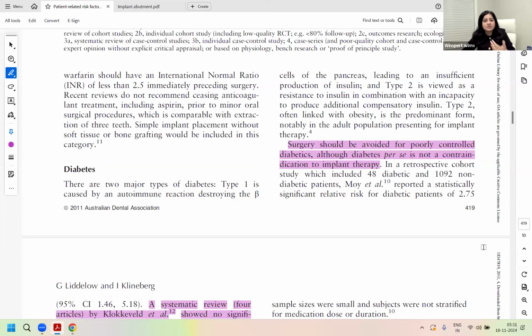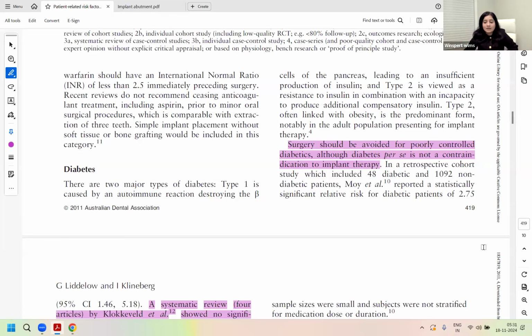More than 7%, 7.5, 8%, 9% HbA1c, all are poorly controlled diabetes, and they would be contraindicated for surgery till their diabetes gets controlled. Is that correct? So poorly controlled diabetes would be a contraindication for the surgery, but not for an implant for good. Is that right?